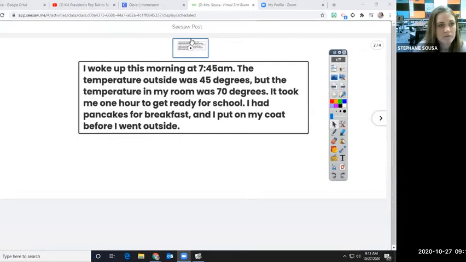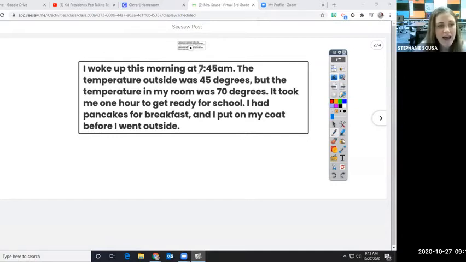With your teacher, read this paragraph and highlight all of the facts. All right, so we are going to highlight facts. Remember, facts can be proven. They cannot be argued. They are not feelings. They are things that happened, that occurred, that are real, okay? That are true for everyone. I woke up this morning at 7:45 a.m.